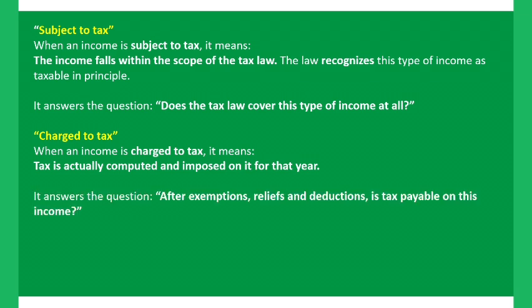It answers the question: after the exemptions, after the relief, after the deductions, the income upon which tax is payable is what we call chargeable income. This is what we are levying our tax on.